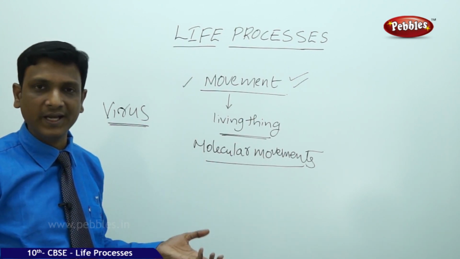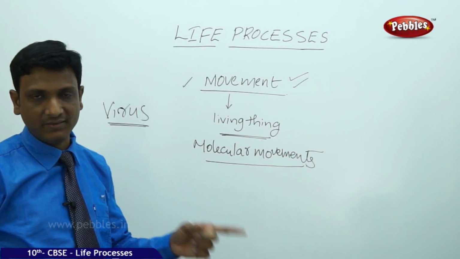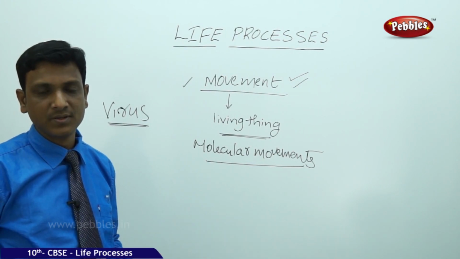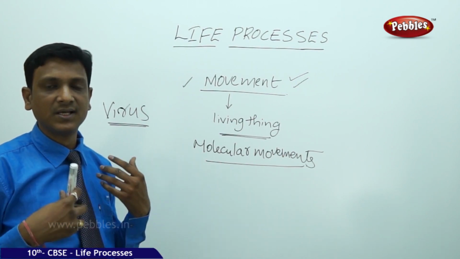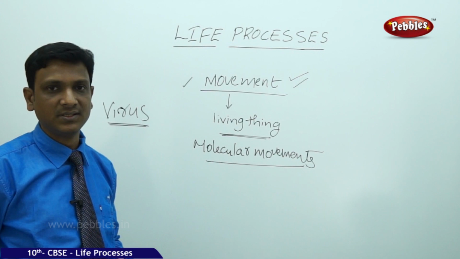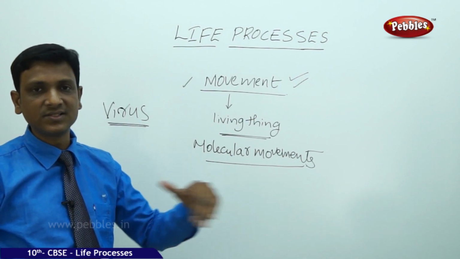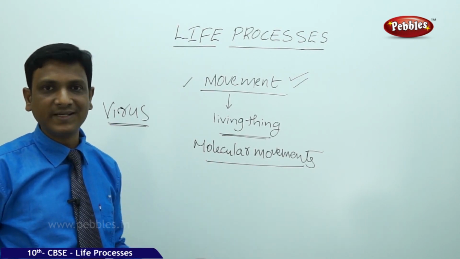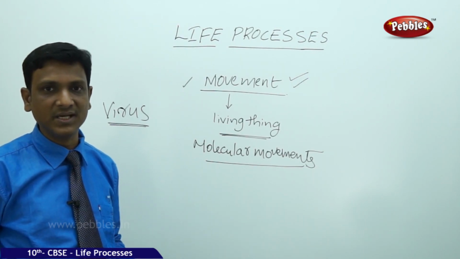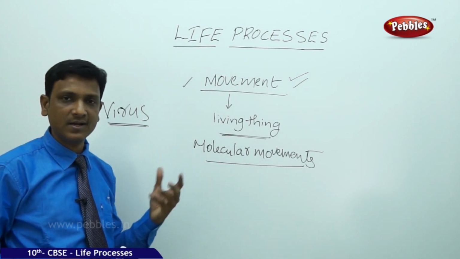So what do you say? Living or non-living? Many people consider it non-living as it is outside the living systems. It will be considered a living thing once it enters the living systems or cells, because outside the cell, outside the living system, it's just a non-living thing. It doesn't possess any molecular movements.